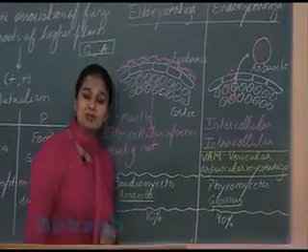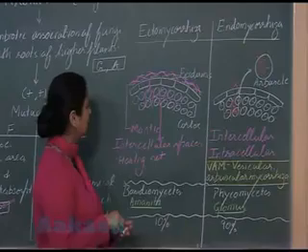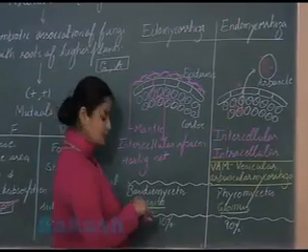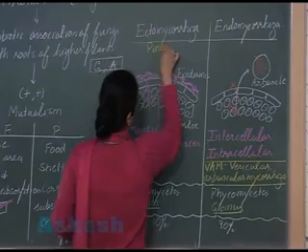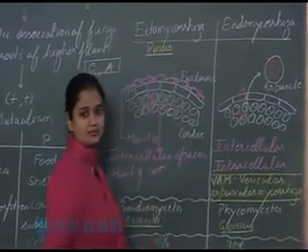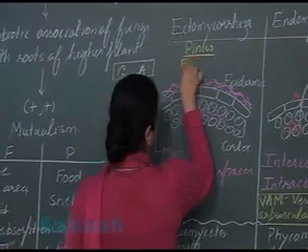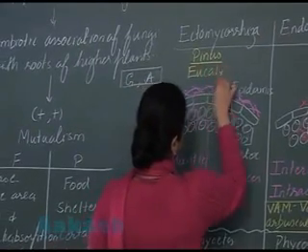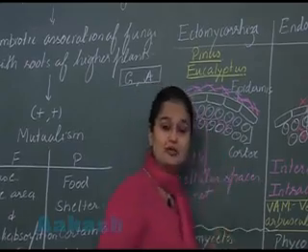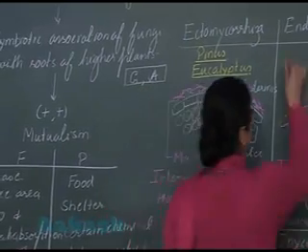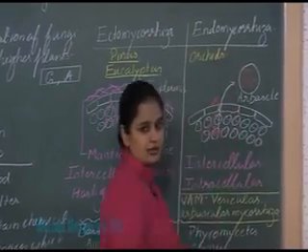Now here I will be writing name of few plants which show these associations. Ectomycorrhizal association is seen in Pinus, a gymnospermic plant. Another example here is eucalyptus. Endomycorrhizal association is seen in orchids.